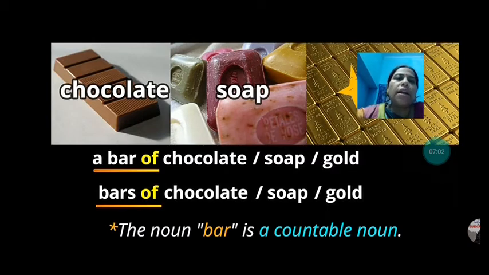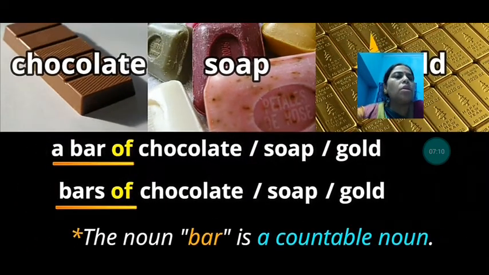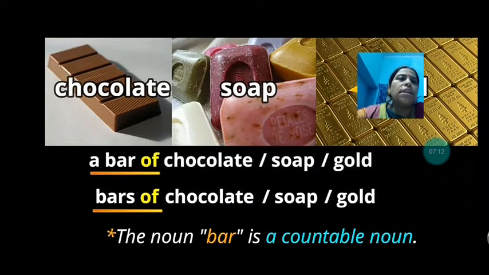Then chocolate. A bar of chocolate, a bar of gold, a bar of soap, and then bars of chocolate, bars of soap, or bars of gold. So there you see that the bar is also a countable noun. So what we have seen, these phrases, what are phrases?